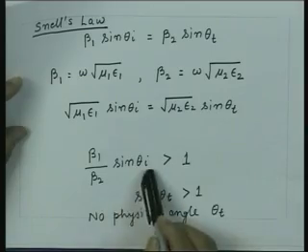Then one can ask, what are the conditions under which this total internal reflection will take place, and what are the implications for the wave propagation across the boundary. One thing is very clear: if total internal reflection has to take place, then this condition has to be satisfied. That means beta 1 upon beta 2 times sin theta I should be greater than 1.